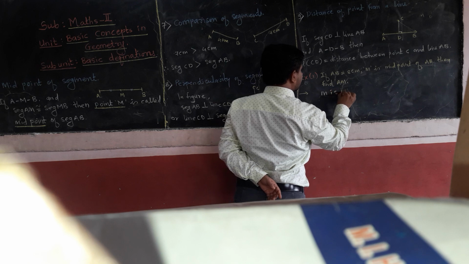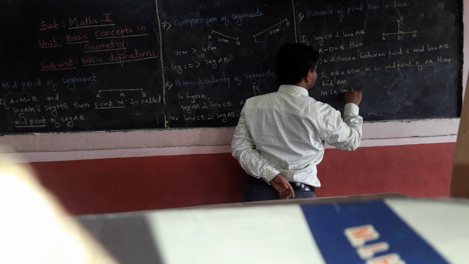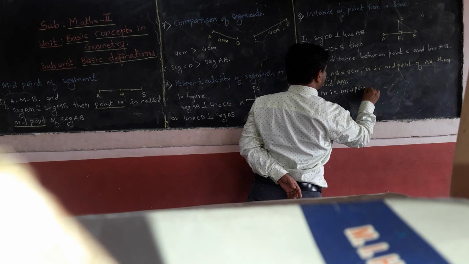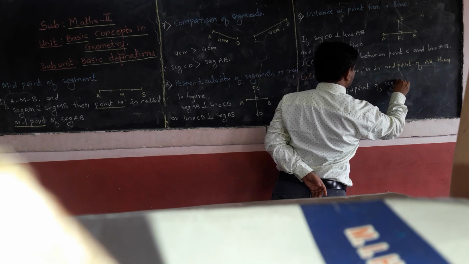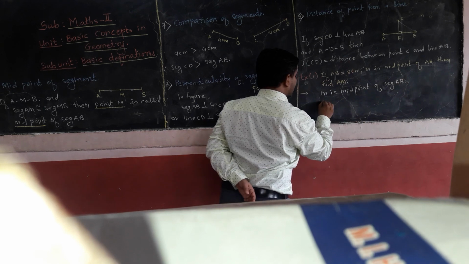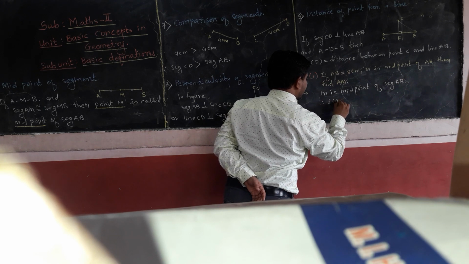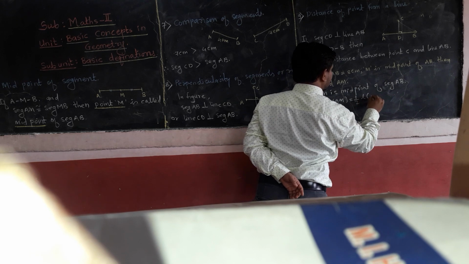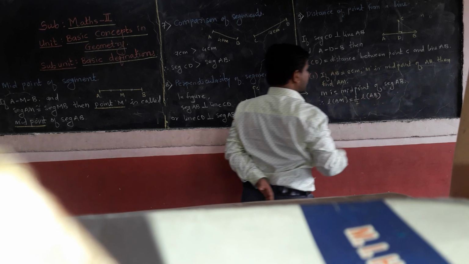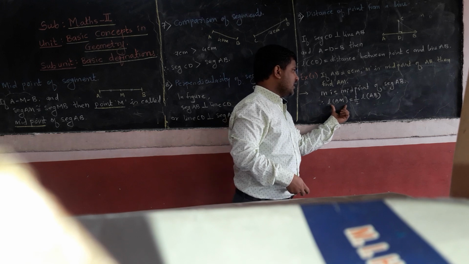M is the midpoint of segment AB. Therefore, we can say that length AM is half of length AB.